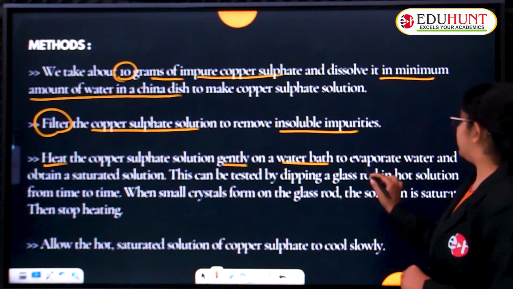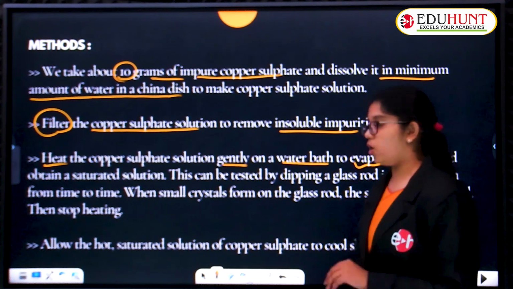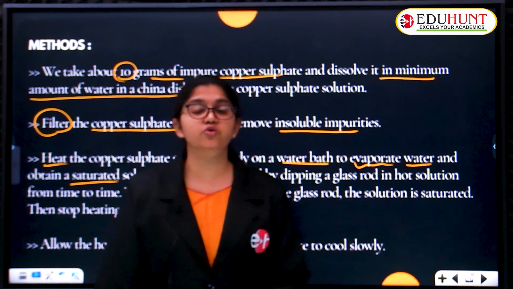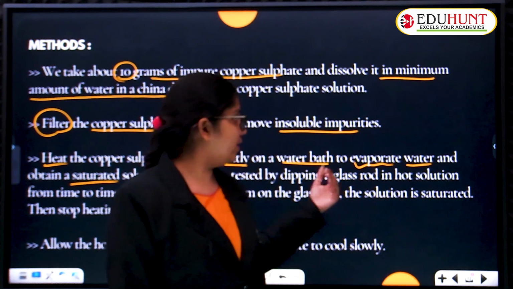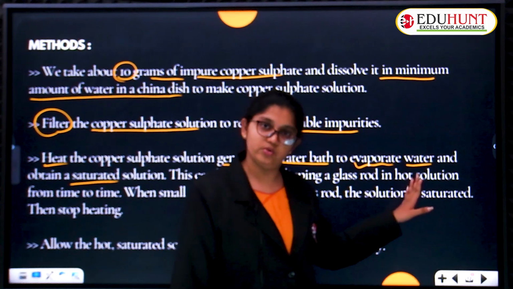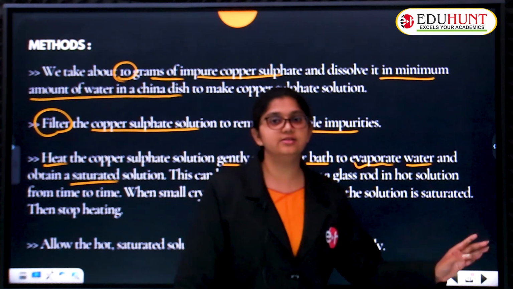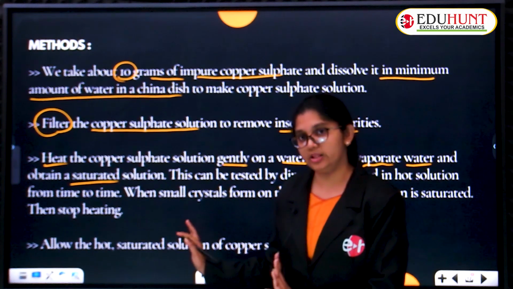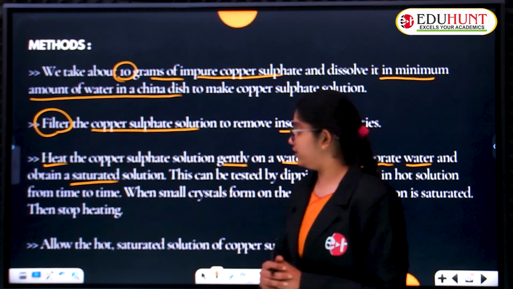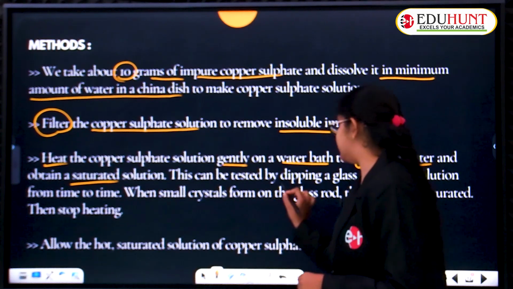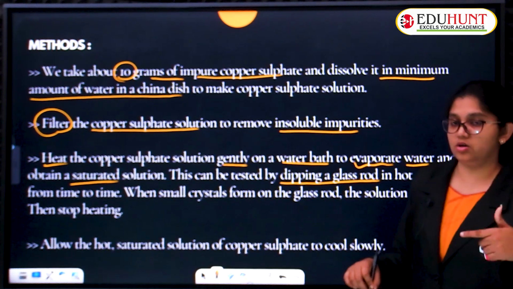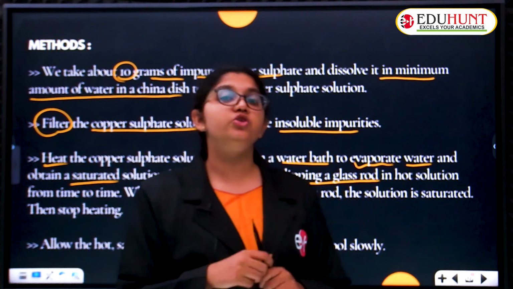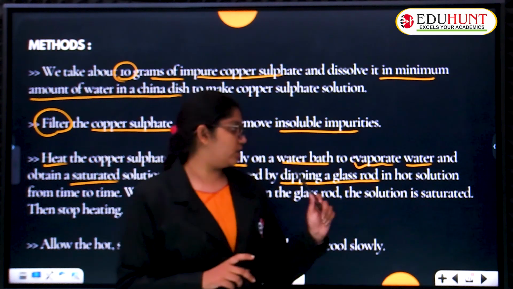And to evaporate water and obtain a saturated solution. So if there is any excess amount of water, we are going to eliminate that. We are going to evaporate that water. So after evaporation, what happens? The remaining leftover saturated solution is left in the china dish. Now this can be tested by dipping a glass rod. So using a glass rod, we are going to dip it inside and check the solution, whether water is evaporated or not.